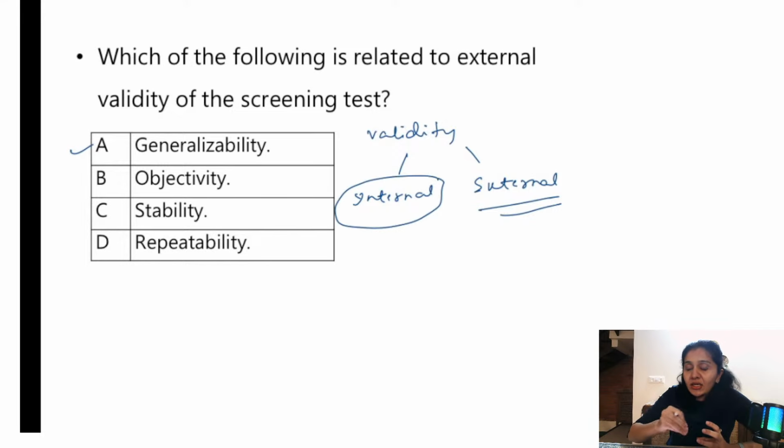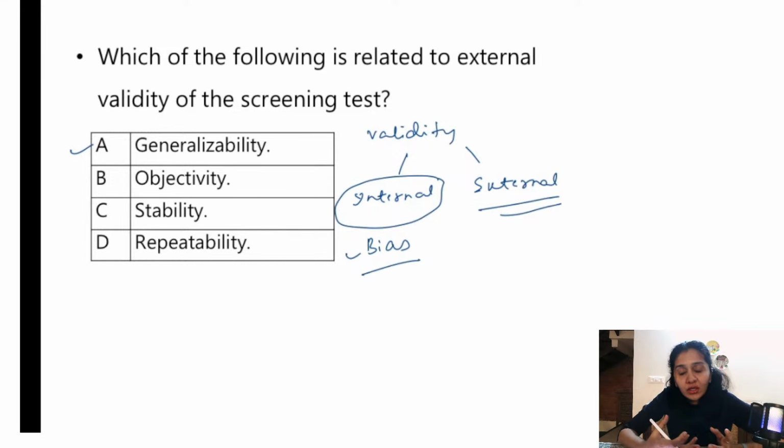Within the study, some error I am introducing. Okay, it is also called bias. Internal validity is nothing but systematic error or bias. It can happen during the stage of data collection, data analysis, or also in the planning stage. Okay, so that is what generalizability is for you. Generalizability is external validity, internal validity is bias. That much you can remember.